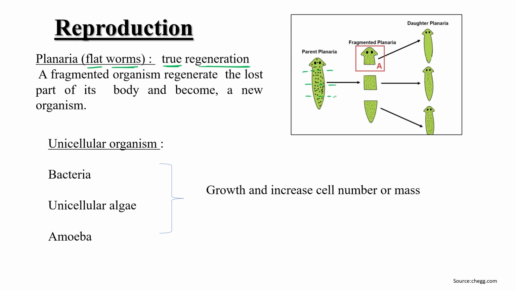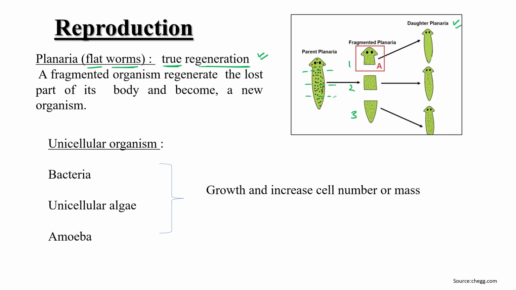That's why scientists use the term true regeneration for this. A fragmented organism regenerates the lost part of its body and becomes a new organism, as you can see in this picture. This parent planaria is cut into three pieces, 1, 2 and 3, and each part has the ability to convert into a whole individual daughter planaria.